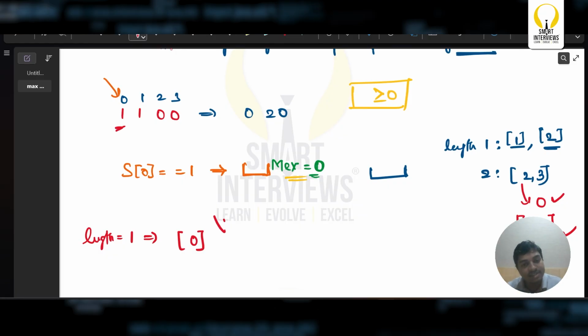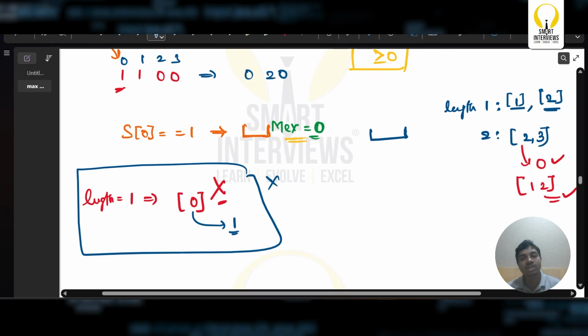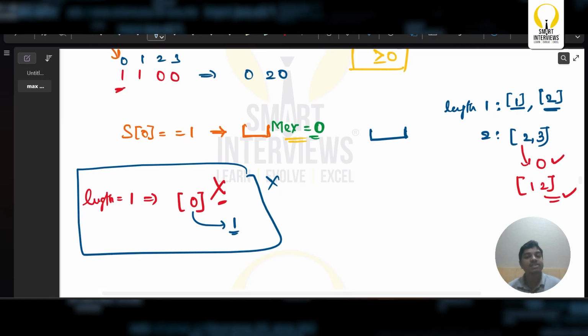In this particular case it doesn't exist, because what is the minimum non-negative integer which is not present in this array? The minimum non-negative integer which is not present in this array is going to be 1, but I need 0, so this is not possible. Only this case is not possible. For any other case, obviously there exists a max for this particular zeroth index.